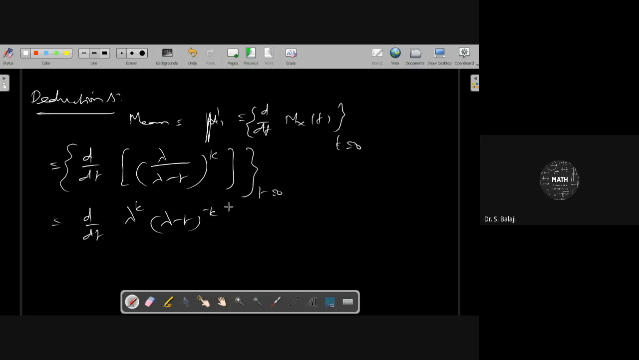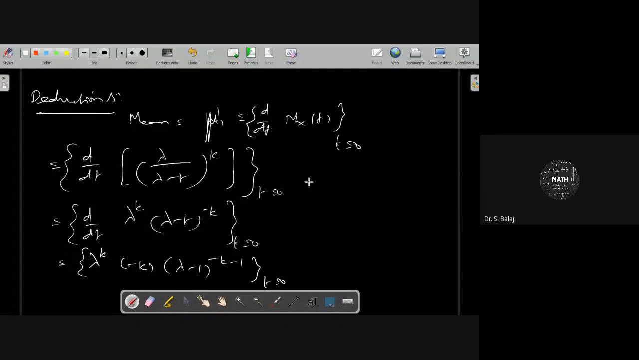Take (λ − t) to the power −k, put t equal to 0 and differentiate. Lambda power k is a constant, so we keep it as it is. This will be −k times (λ − t) to the power −k − 1, times (−1) from the derivative of the inside, at t equal to 0.